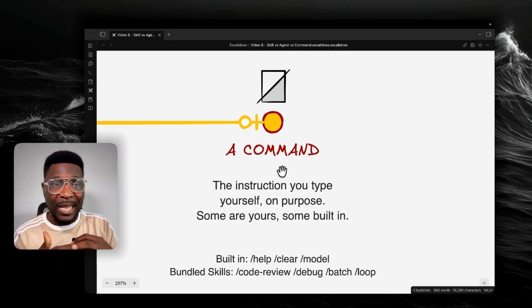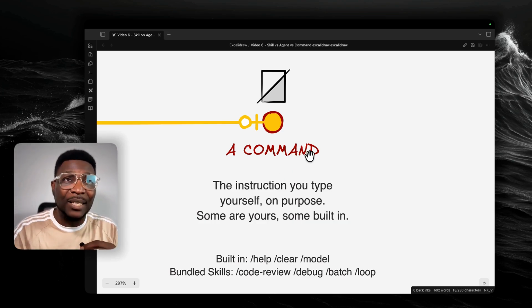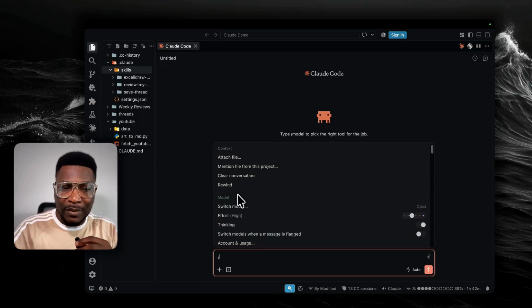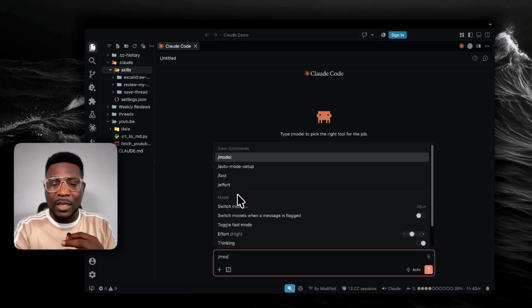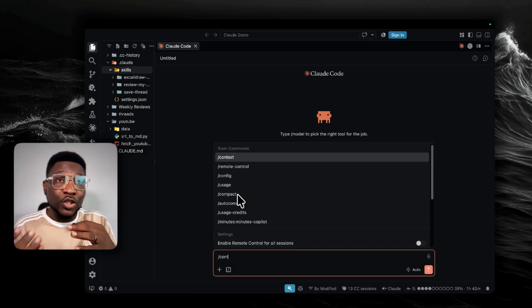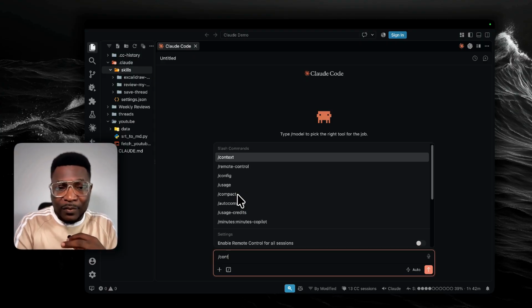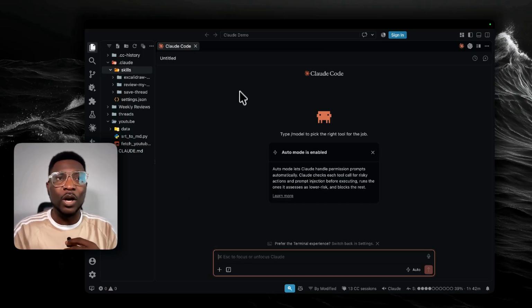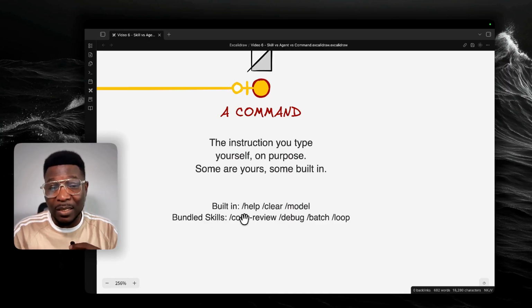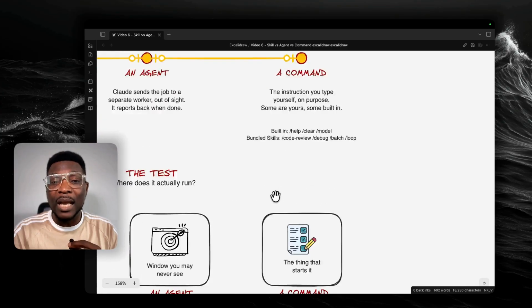In my own case, I have something like slash session log, but plenty come built in, ready to use before you've customized anything at all. For example, inside Claude, you have slash help, you have slash clear, which is to clear the conversation. You have slash model, that's a command. You have slash context, which is showing you the context. It has all kinds of different things built in: usage, config, compact. Those are all the different things. It's come already built in. There are also some bundled skills that Claude already created as part of their own system. For example, slash code review, slash debug, slash batch, slash loop are already built inside Claude. It's just for you to trigger them at the right time.